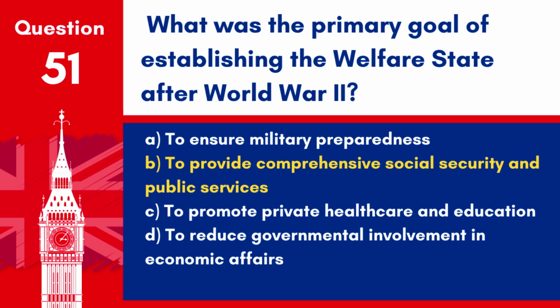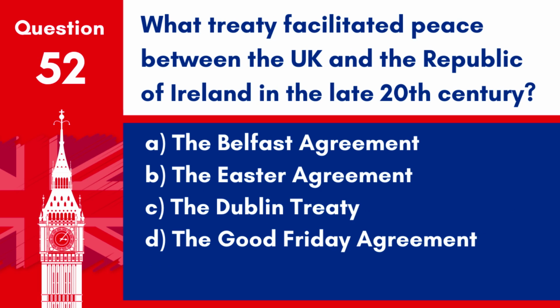social security. Question 52. What treaty facilitated peace between the UK and the Republic of Ireland in the late 20th century? A. The Belfast Agreement. B. The Easter Agreement. C. The Dublin Treaty. D. The Good Friday Agreement. Answer: D. The Good Friday Agreement, signed in 1998. This treaty was instrumental in ending the conflict in Northern Ireland and establishing a power-sharing government.